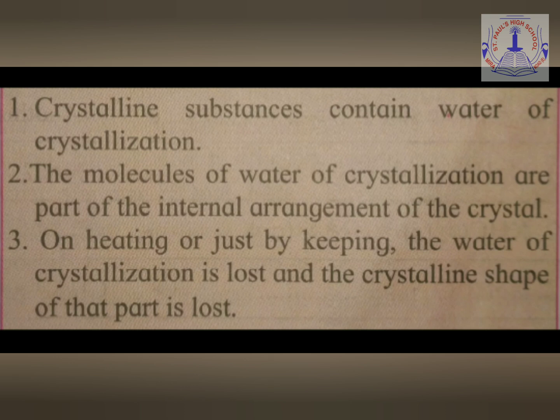And if the particles are arranged in an irregular, random manner, then the substance is known as a non-crystalline or amorphous substance. So this way, we understand what crystalline substances are. All the ionic compounds are examples of crystalline substances because in ionic compounds, the ions, that is the positive cations and negative anions, are arranged in a regular manner.